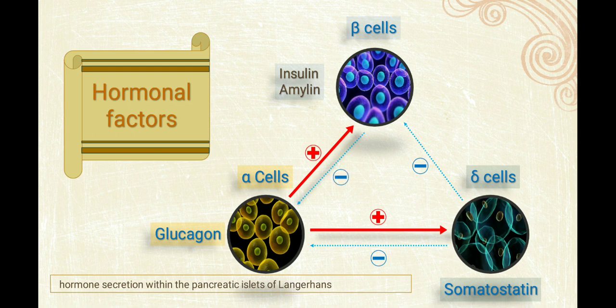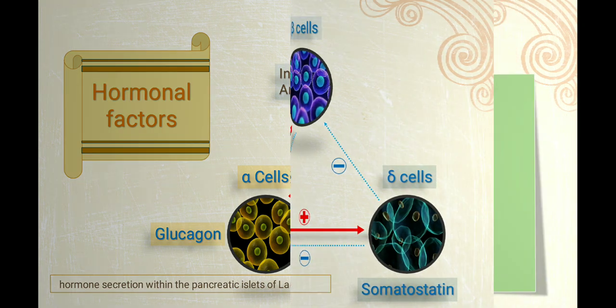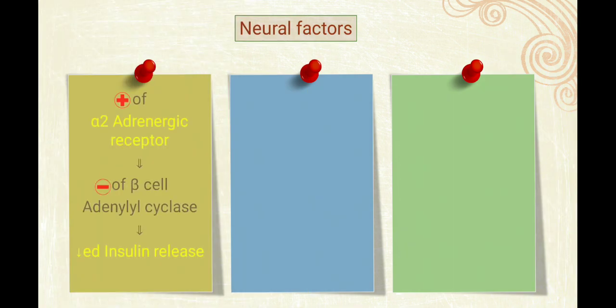Now somatostatin has an inhibitory effect on the beta cell and alpha cell. So the somatostatin from the delta cell will decrease both insulin and glucagon secretion. And the beta cell has an effect only on the alpha cell, on glucagon only. So insulin will decrease the glucagon secretion. So the effect depends on one another. These are the hormonal factors which ultimately regulate insulin secretion. Now, neural factor.